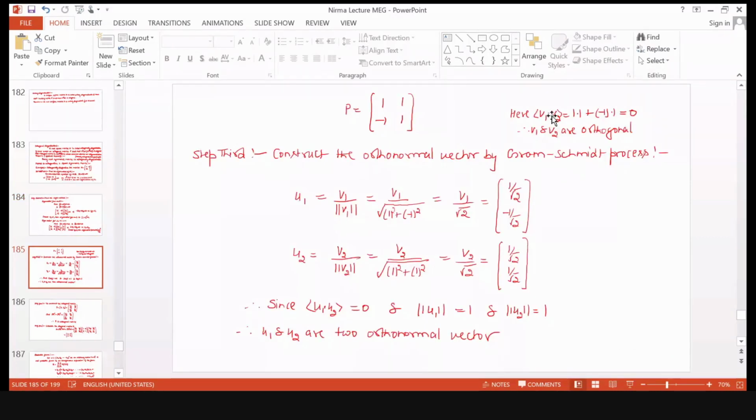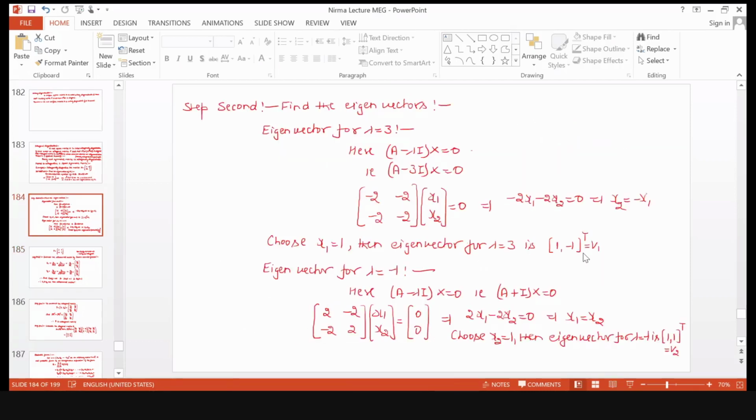Here you can see inner product of b1 and b2 is 1 into 1, first component of the b1 vector into first component of the b2 vector, plus second component of the b1 vector into second component of the b2 vector. So that is equal to 0 here. So therefore b1 and b2 are orthogonal. So they are orthogonal, but they are not orthonormal. Because their norm, the magnitude of each vector b1 and b2, is not equal to 1.